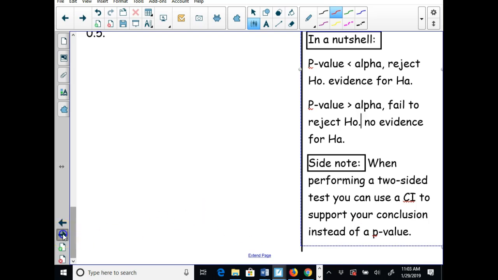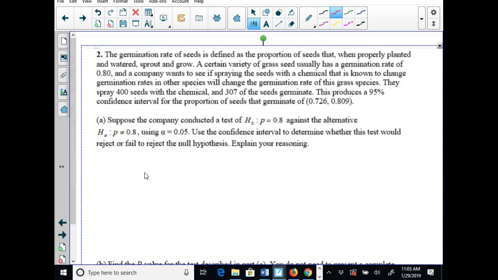I want to quickly talk about that confidence interval real quick, and that's with this problem. The germination rate of seeds is defined as the proportion of seeds that, when properly planted and watered, sprout and grow. A certain variety of grass seed usually has a germination rate of 0.8, and a company wants to see if spraying the seeds with a chemical that is known to change germination rates in other species will change the germination rate of this grass species. They sprayed 400 seeds with the chemical, and 307 of the seeds germinate. This produces a 95% confidence interval for the proportion of seeds that germinate of 0.726 to 0.809.